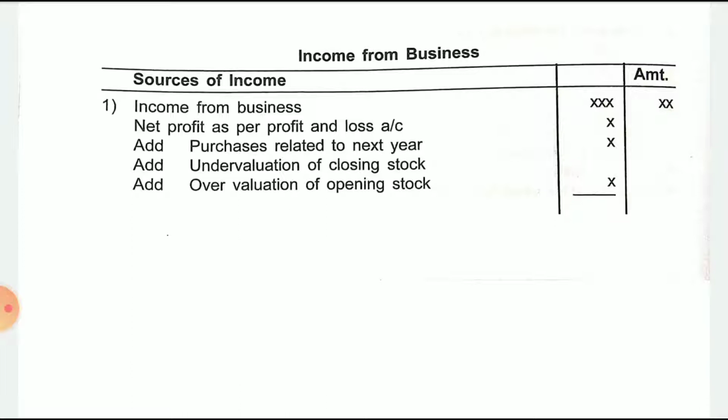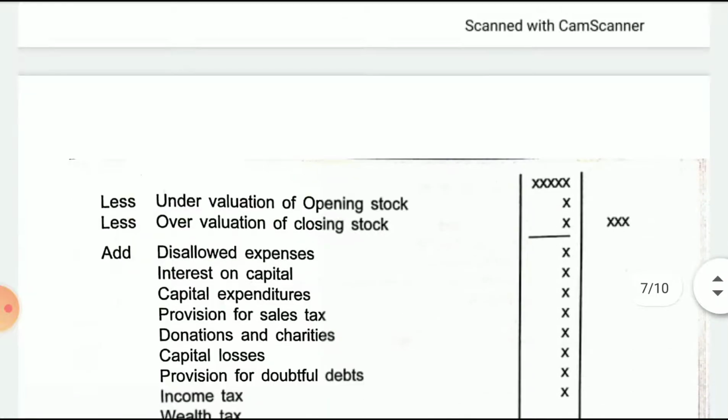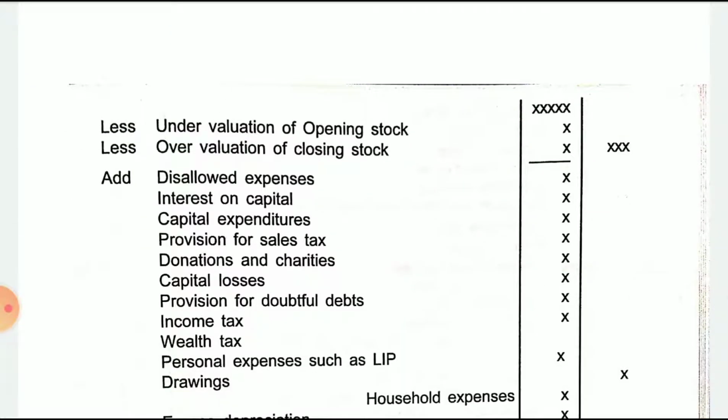Add purchases related to the next year. We will add undervaluation of closing stock, we will add overvaluation of opening stock. Then less undervaluation of opening stock, we will deduct, less overvaluation of closing stock. After doing all these adjustments, whatever total we get, we should write in the outer column.